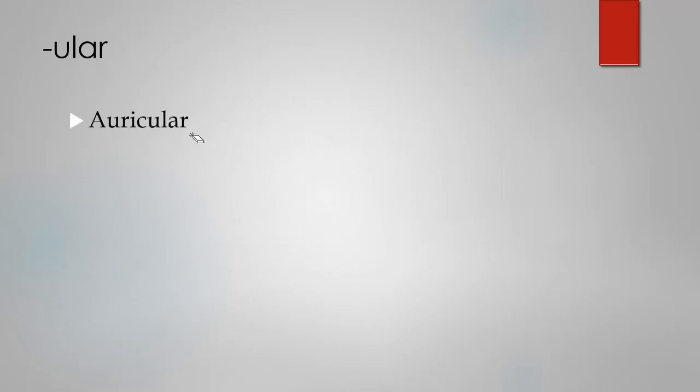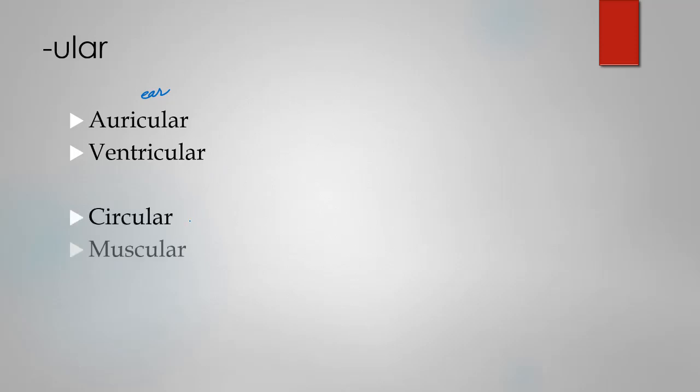Like auricular means related to auricles or related to ear also. Auricular problem is a problem related to ears. Ventricular is related to ventricles or the ventral side. Circular is similarly muscular you have.